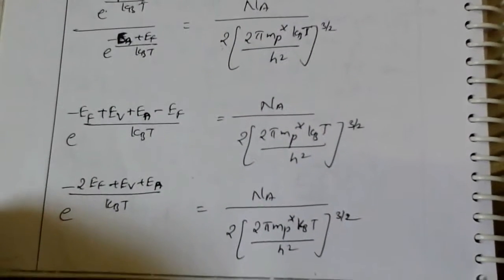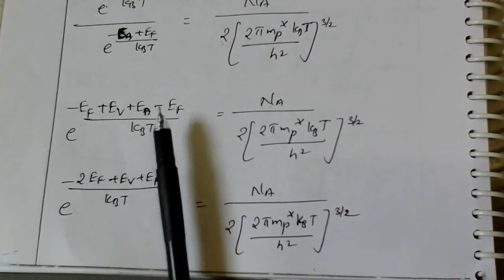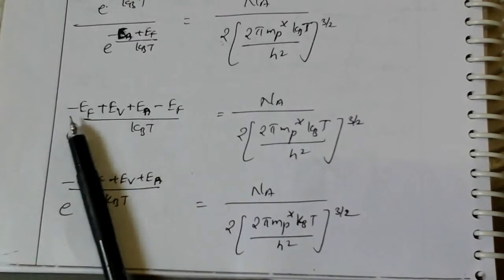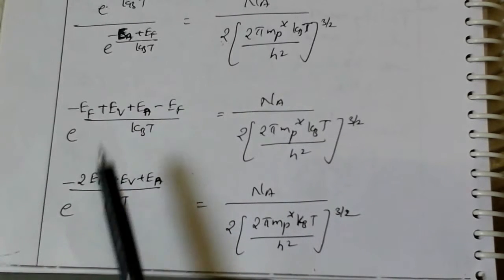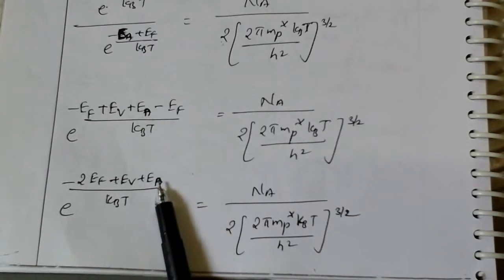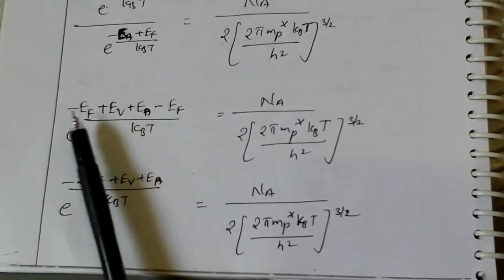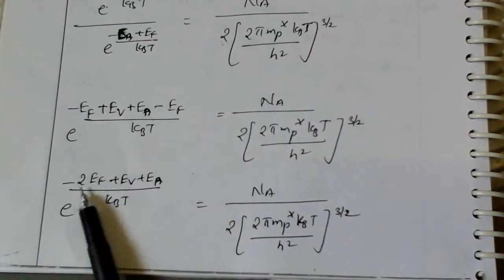Now we are taking e power of minus 2Ef, meaning minus Ef and minus Ef, so minus Ef and minus Ef is equal to minus 2Ef. Ev as it is, Ea as it is. So it is the same equation, but we combined minus Ef and minus Ef into minus 2Ef.